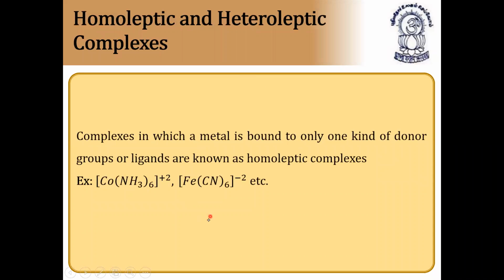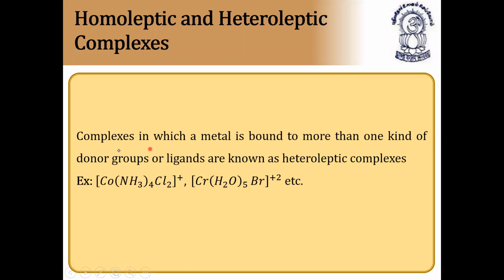Next, types of complex. We have two types of complex. A complex in which a metal is bound to only one kind of donor atom, that is, bonded to only one kind of donor groups or ligands, is known as a homoleptic complex. You can see here ammonia, here cyanide. So these are all called homoleptic complexes. Examples: cobalt hexamine, iron hexacyano, etc. These are all called homoleptic complexes. Next continuation.